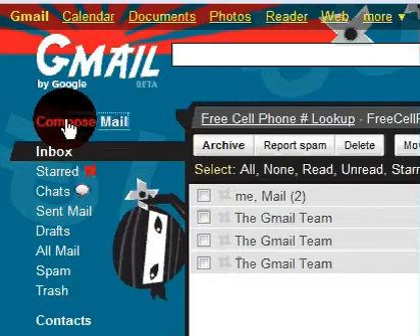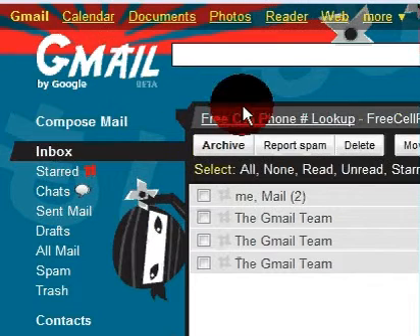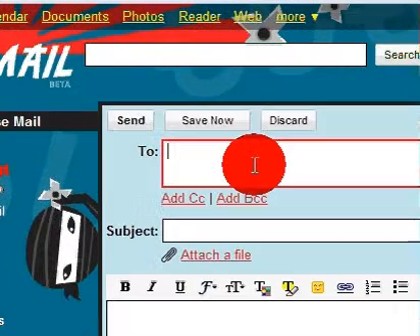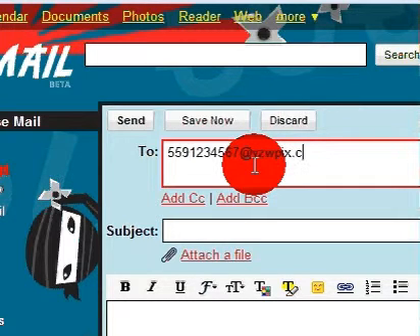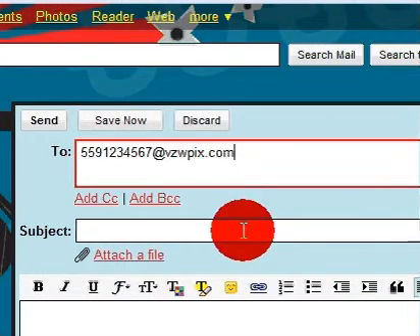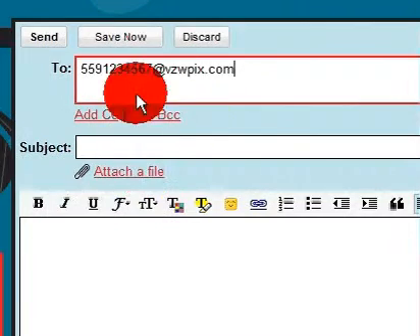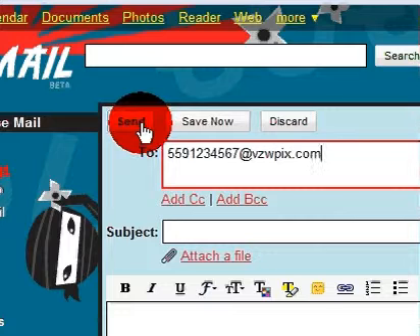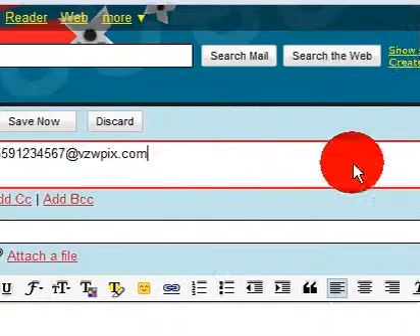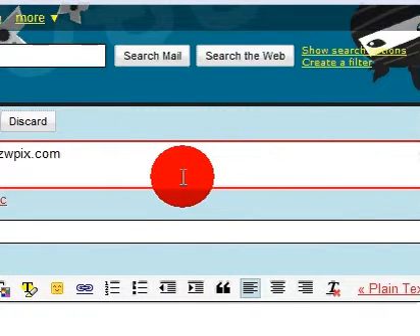If you have Verizon, send it to your phone number. For example, 559-123-4567 at dzwpix.com, and then attach the file, and then send, and then you're done.